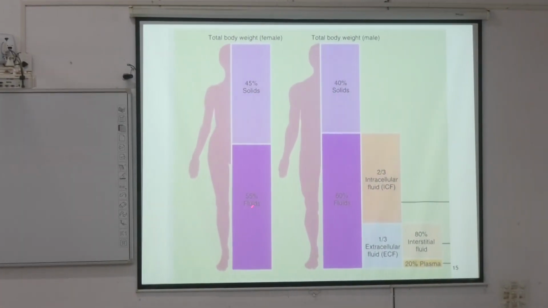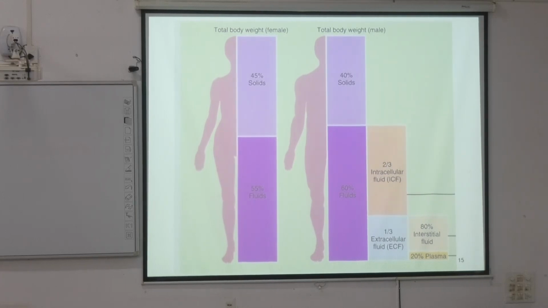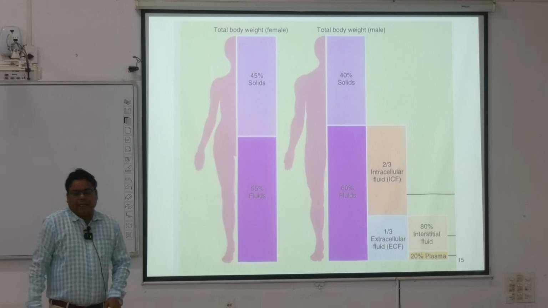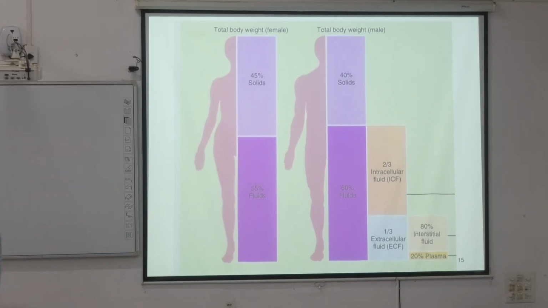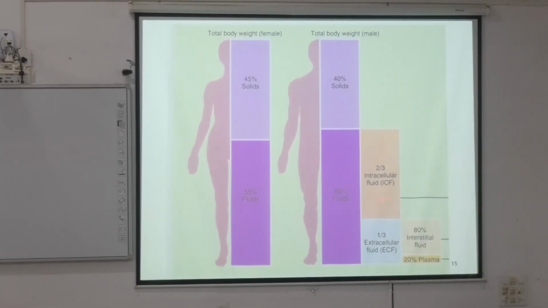So these are the total body weight: 45% is solid, 55% is fluid, 50% is fluid, and 40% is solid. Solid means the biological constituents which you take, like carbohydrates, proteins and fats, and some muscular mass, dense bones. All things are solid mass, and the rest of the things are fluids. So these are given in this format.